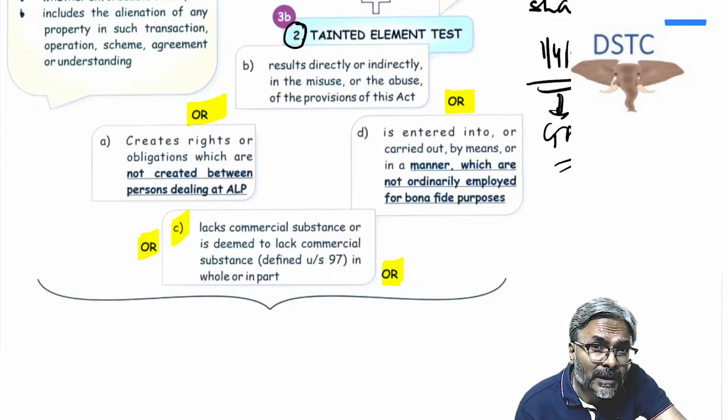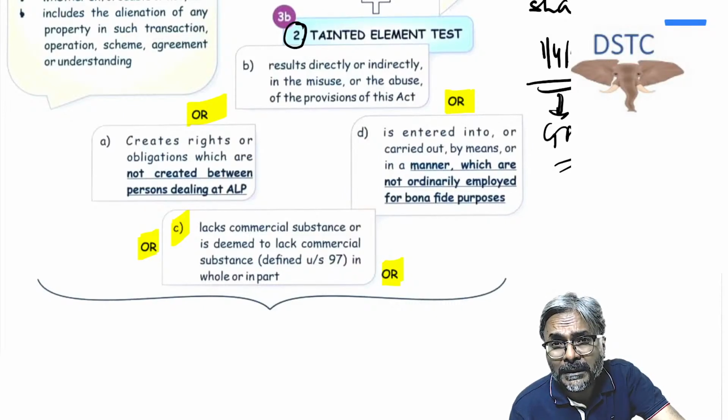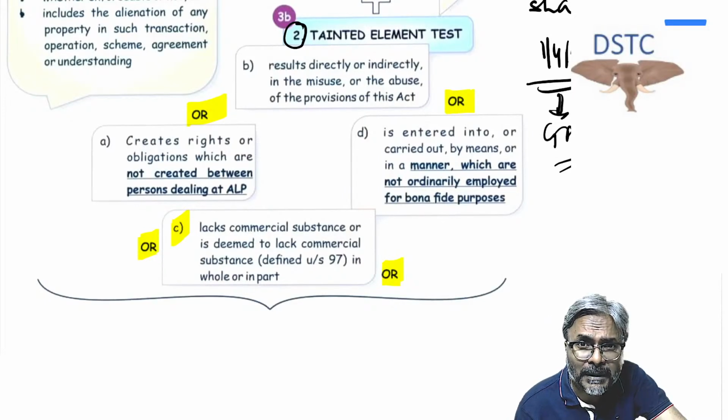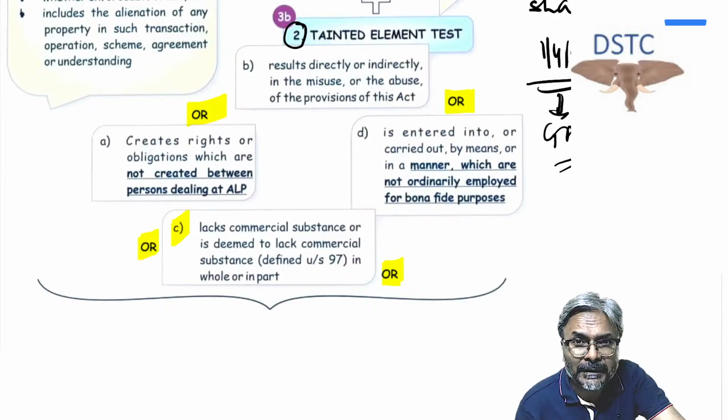What is a deemed international transaction? Wherever there is a prior arrangement that you have made with an unrelated party, as per that prior arrangement you will supply the goods to that unrelated party, and from the unrelated party the goods will then move to the AE.